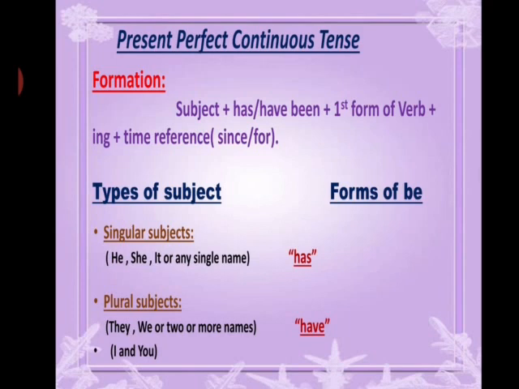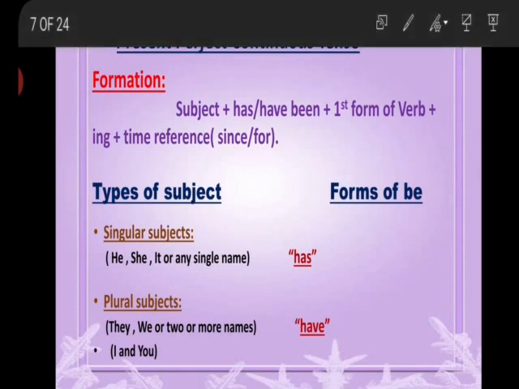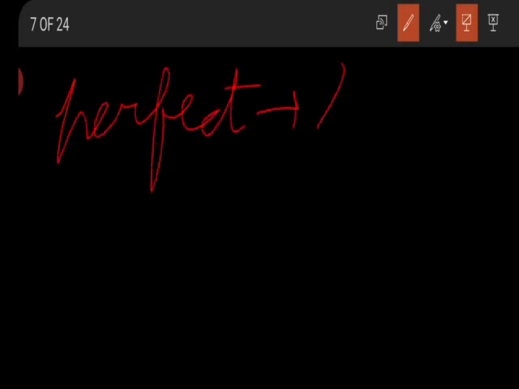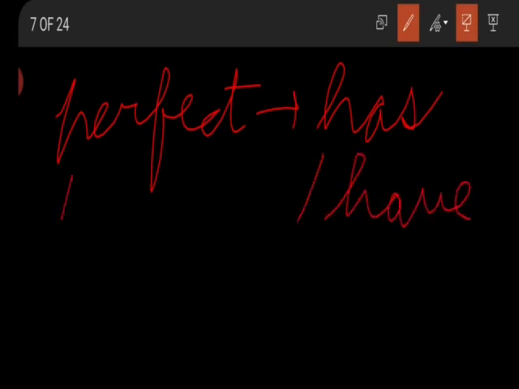What is the formation of the present perfect continuous tense? The formation of the sentence is subject followed by has or have. Keep this in your mind very clearly: wherever the word perfect is used in the present tense, we use has and have.